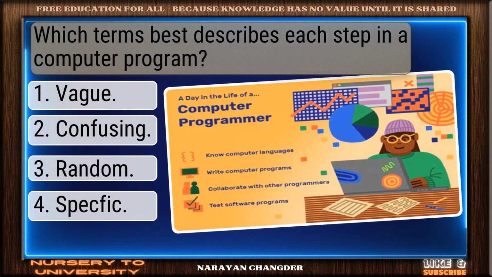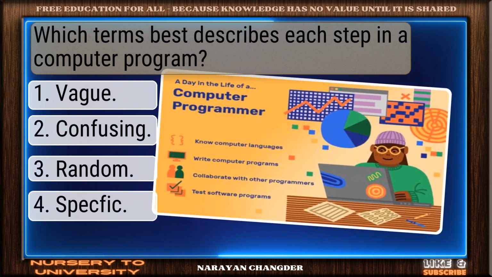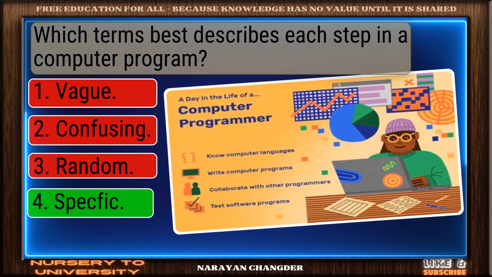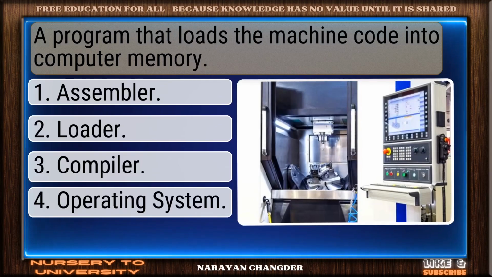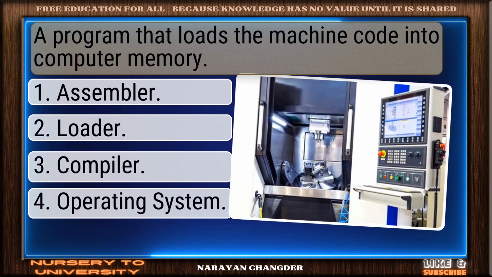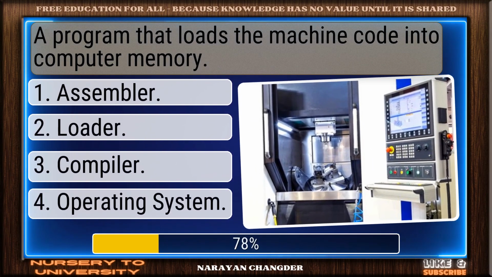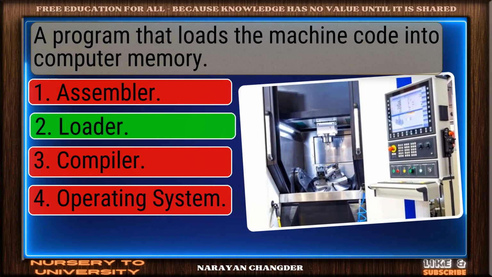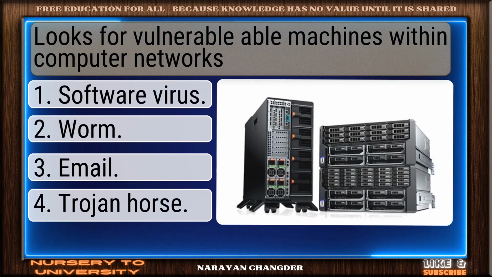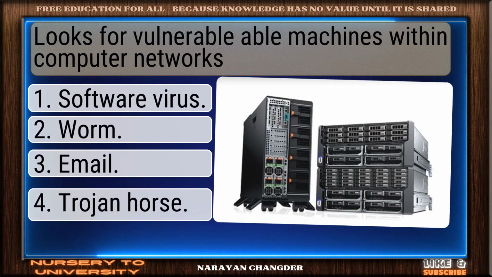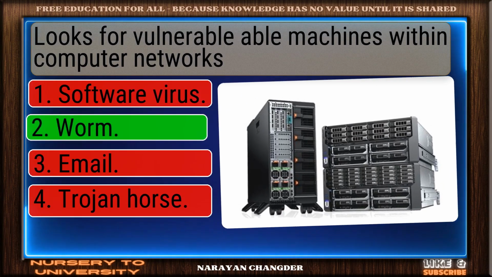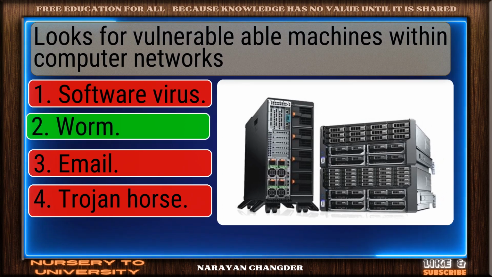Which term best describes each step in a computer program? Smart pick. Specific is correct. A program that loads the machine code into computer memory. Excellent. Loader is well reasoned. Looks for vulnerable machines within computer networks. Well picked. Worm is correct.